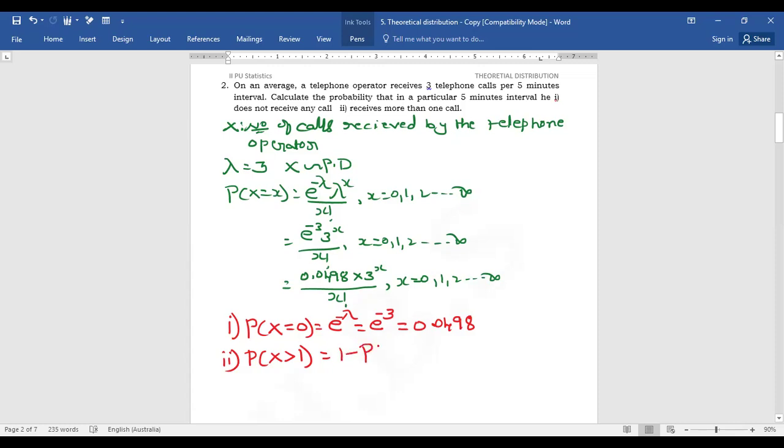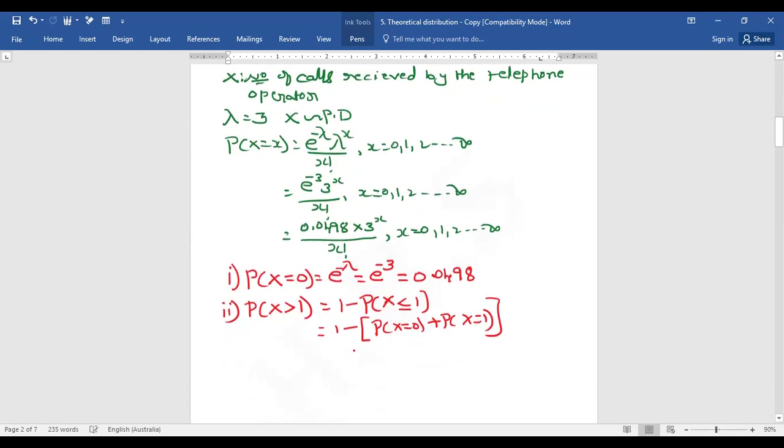That is 1 minus probability of x less than or equal to 1. Here we consider more than 1. If they had given more than or equal to, then we would consider greater than or equal to 1. But more than 1 means only x greater than 1. The complement is 1 minus probability of x less than or equal to 1. That means 1 minus the sum of probability of x is equal to 0 plus probability of x is equal to 1. So we already know the probability of x is equal to 0.